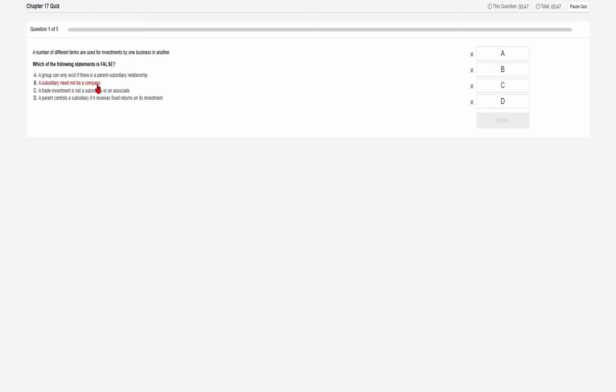So again, this is true. And the third, a trade investment is not a subsidiary or an associate. Yes, this one is also correct. So last is, a parent controls a subsidiary if it receives a fixed return on its investment. See, fixed returns are not compulsory. So this one is incorrect.